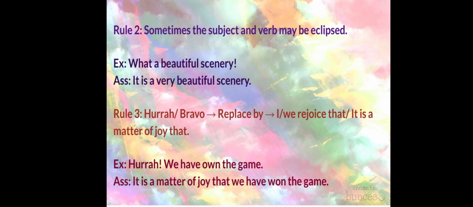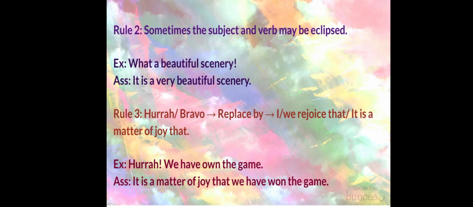Let's see rule number 2. Sometimes the subject and verb may be eclipsed. Here, eclipsed means hidden. So see the example. In the exclamatory sentence, it is written, what a beautiful scenery. Have you got any subject and verb here?